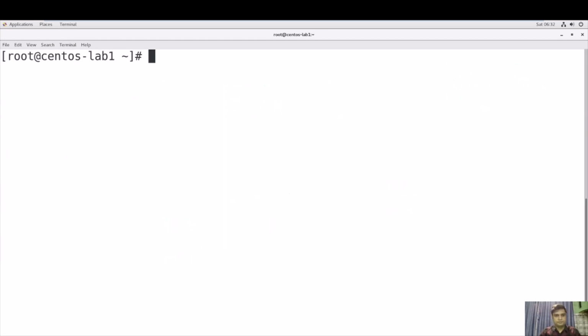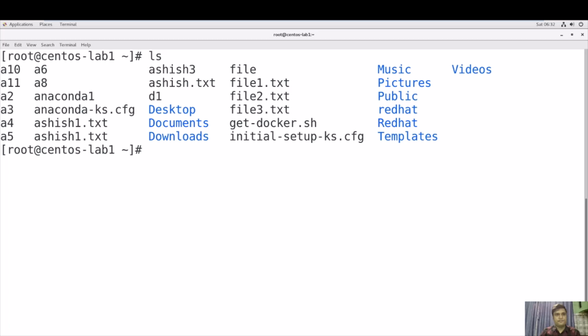Now again, if you want to delete more than one file, like 2 files, 3 files, 4 files, what you will do, you can use this like A10, A6 and A3. I want to delete these 3 files.